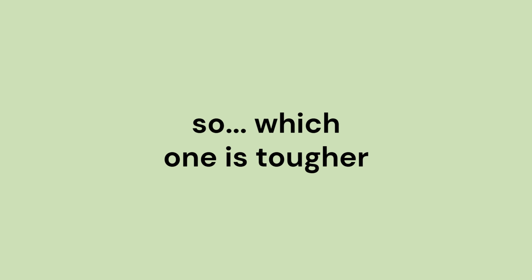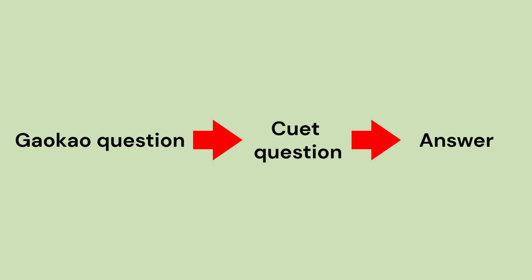So which one is tougher? Well, I think it is Gaokao, simply because it requires application-based thinking. Deciphering an entire story and turning it into economic theory is an extra step, which is not always easy. Whereas in the CUET, they will directly give you a question, and if you know the economic theory, you will be able to solve it 100% of the time.